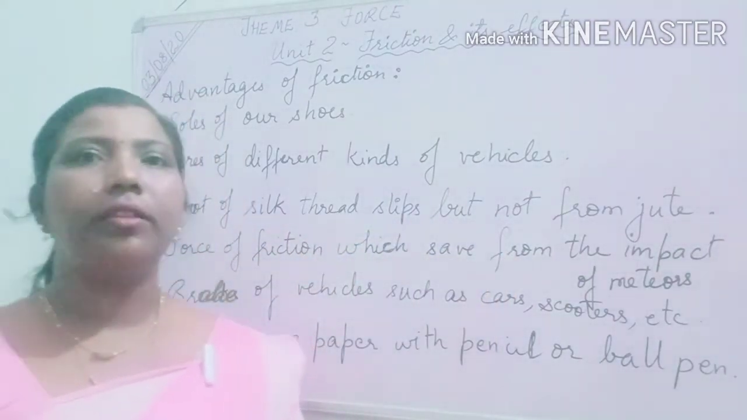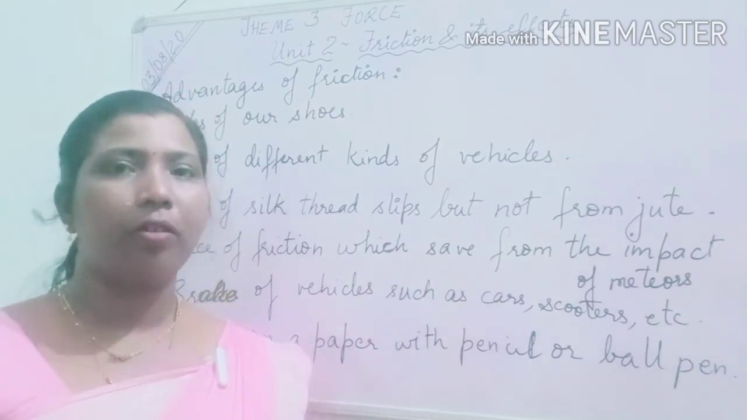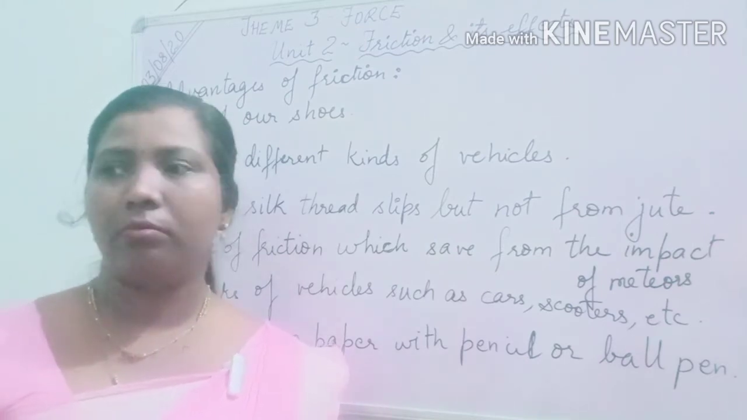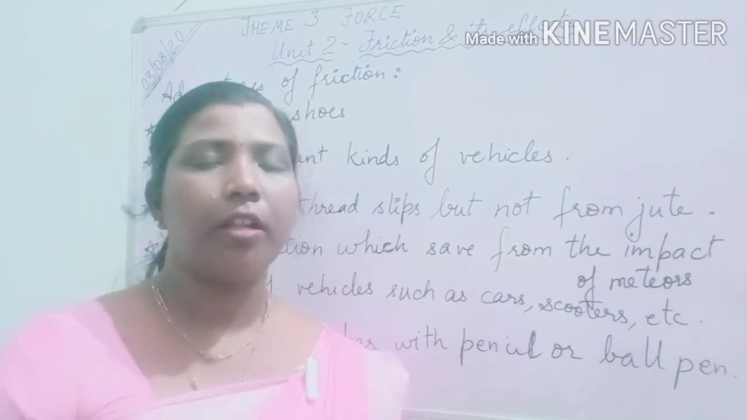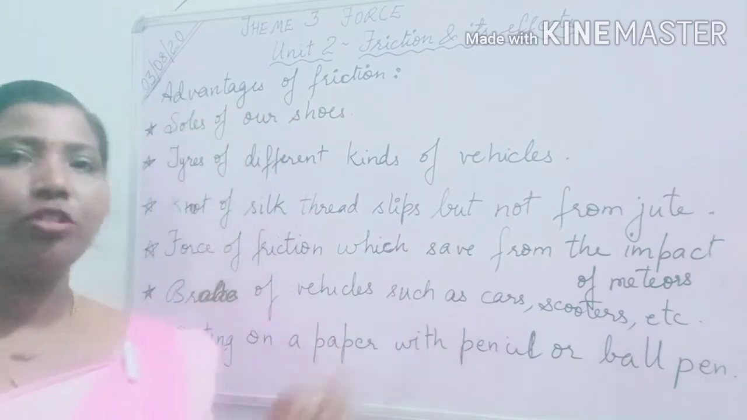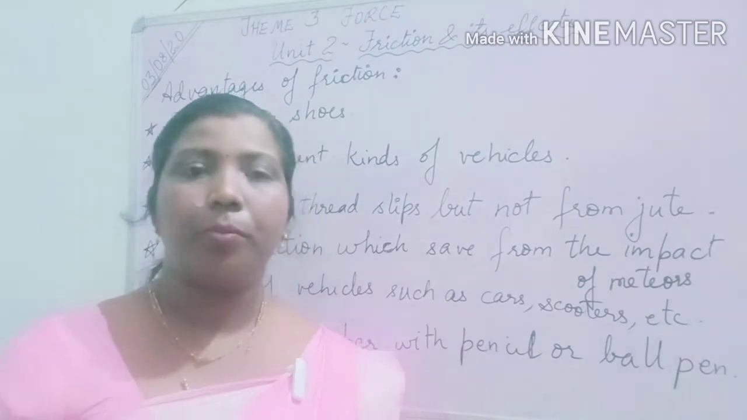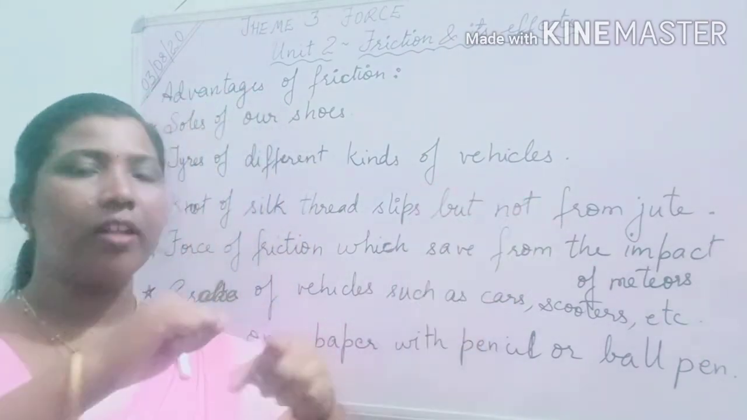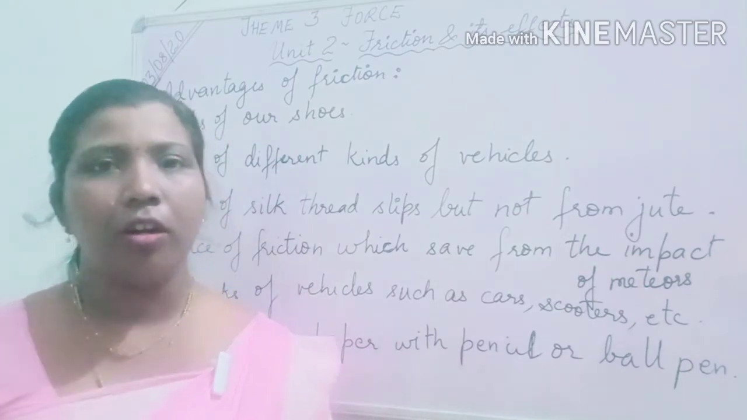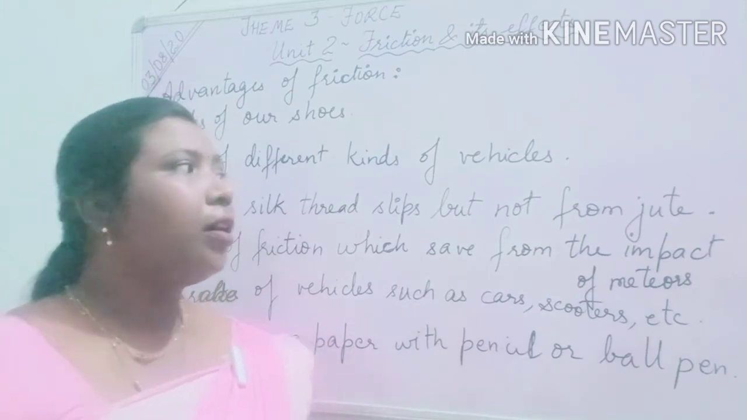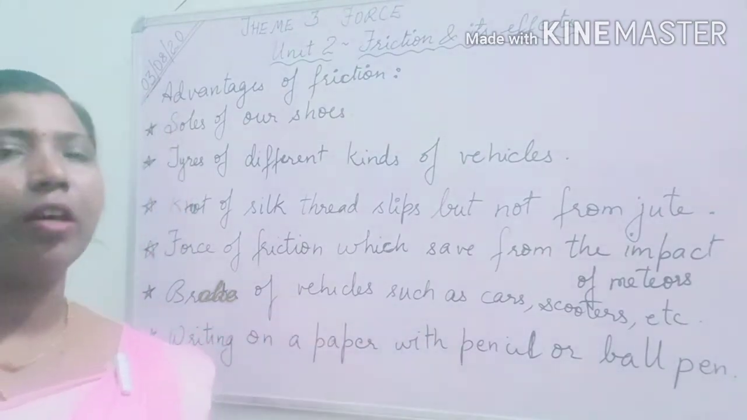Okay. Now next is: the knot of silk thread slips but not of jute. Silk thread is very smooth, that's why we can open the knot. If we get a knot in a thread, then we can open it. But in jute we can't open it, because it has more friction. Once we have tied the knot, it will not move down. But for silk, slowly it will move down if we want to move it.